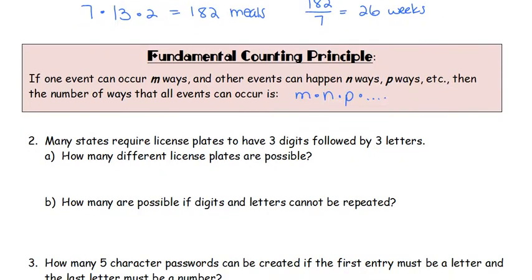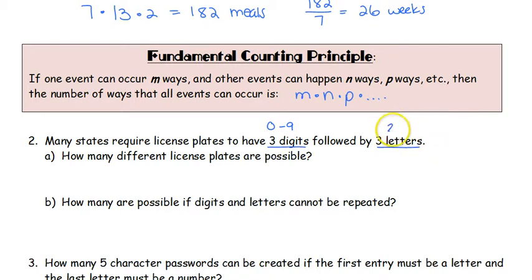So number 2, many states require license plates to have 3 digits followed by 3 letters. How many different license plates are possible? So sometimes you have to stop and think about it. Digits, some of you might be thinking, okay, there's thousands of options. If you think about just a digit, that's just one number. So digits run between 0 to 9. If you count 0 through 9, 0, 1, 2, 3, 4, 5, 6, 7, 8, 9, those are 10 different options. 3 letters, think about how many letters are in the alphabet.